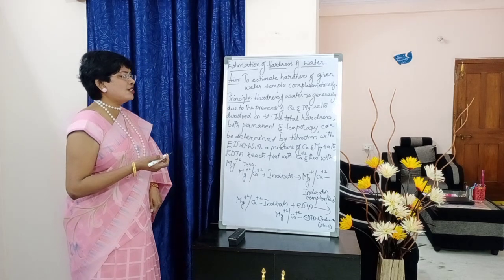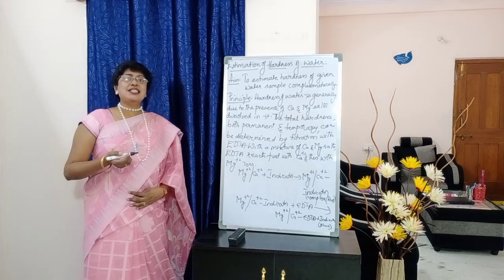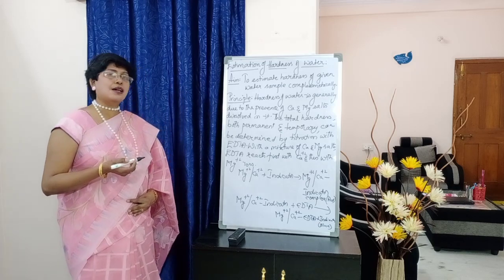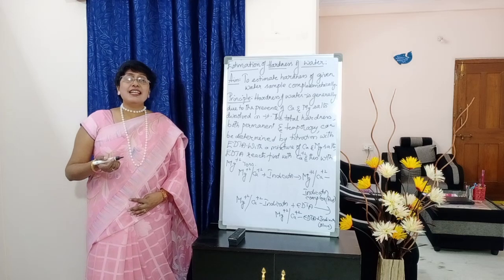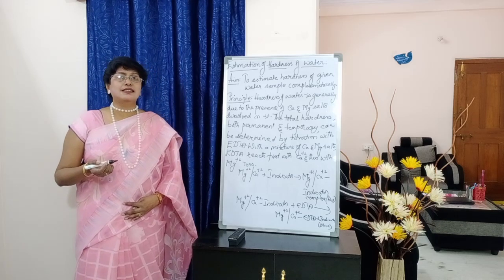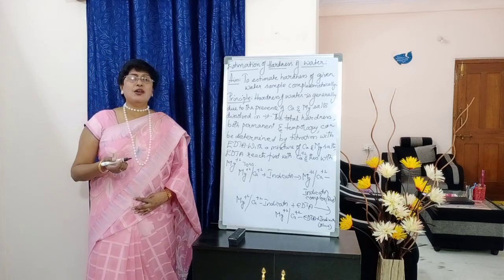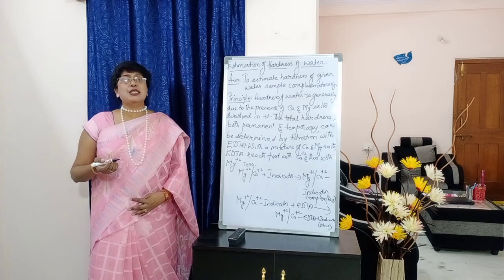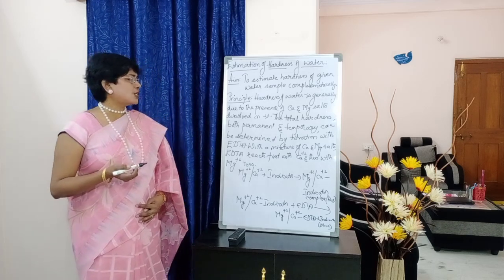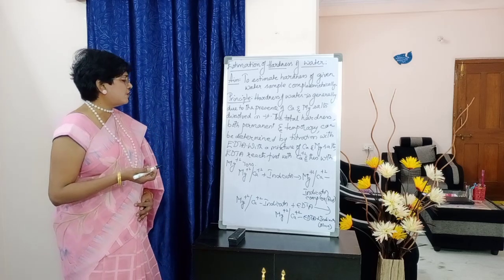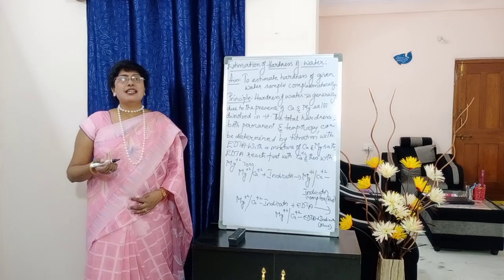Now, with a mixture of calcium and magnesium salts, EDTA reacts first with calcium, Ca+2 ions, and then with Mg+2 ions. Okay, it reacts first with Ca+2 and then with Mg+2 ions. Fine. So this is the principle of hardness of water.